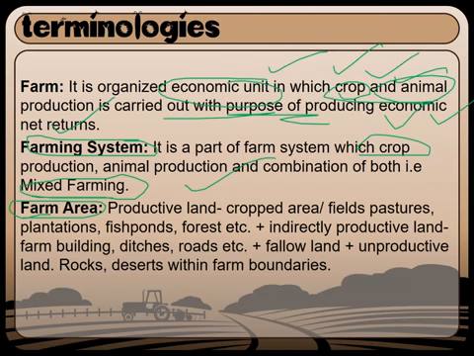Farm area is all the places associated around the farm, that is, productive land, the cropped area, and also the fields or pastures, other plantations, fish ponds around the farm area, and also the forest, plus the indirectly productive land, farm buildings, ditches, roads, etc. It also includes fallow land, that is, land lying barren, and also some unproductive lands. It even includes rocks and deserts within its farm boundaries.